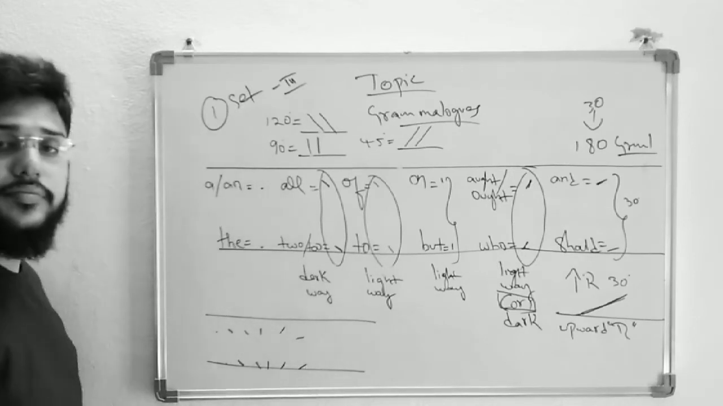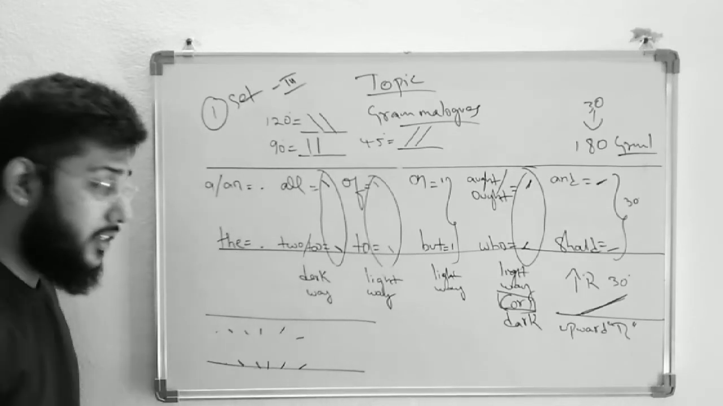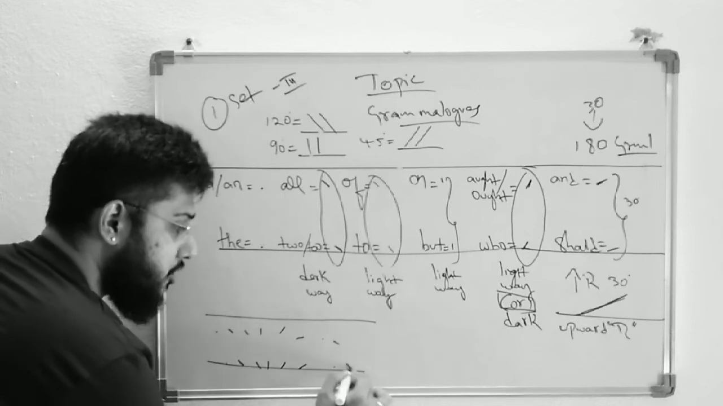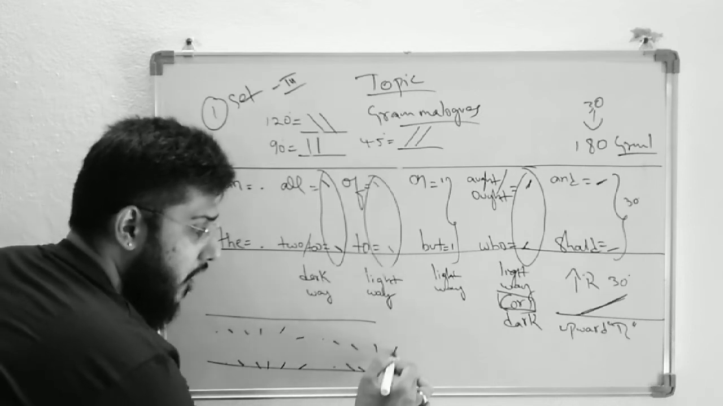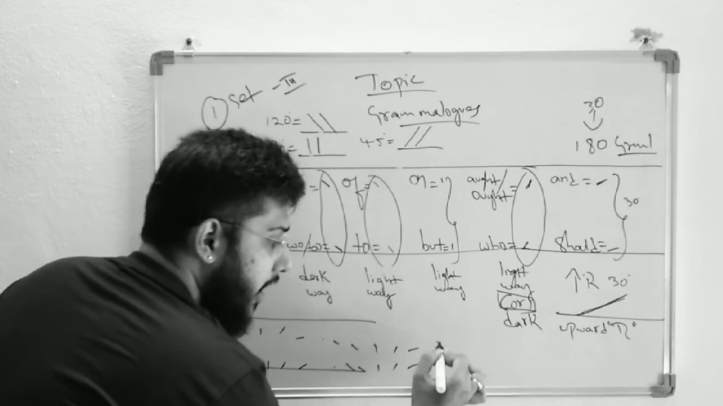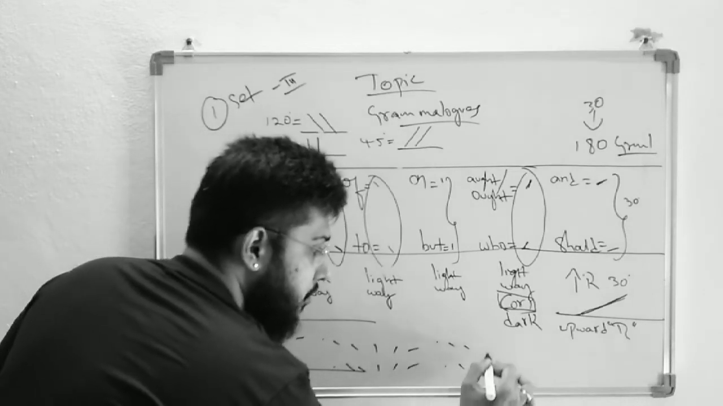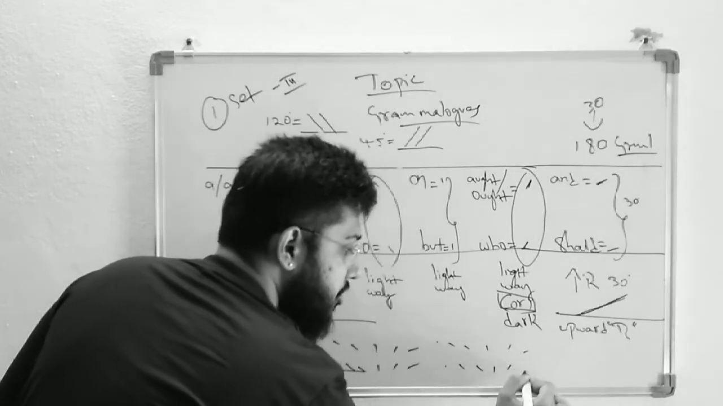And should. So how to practice? A or an, the, all to, off to, on but, ought to who, and should.